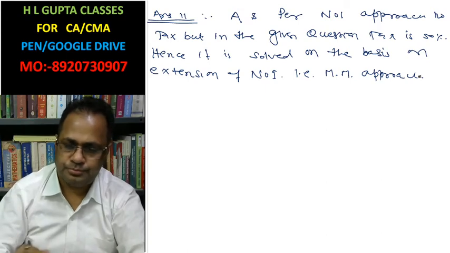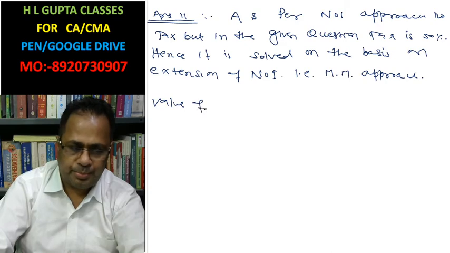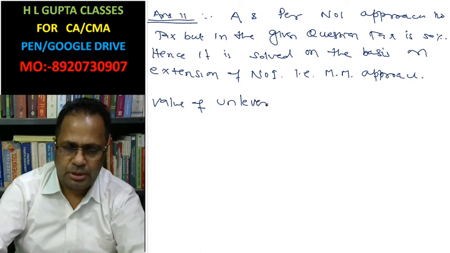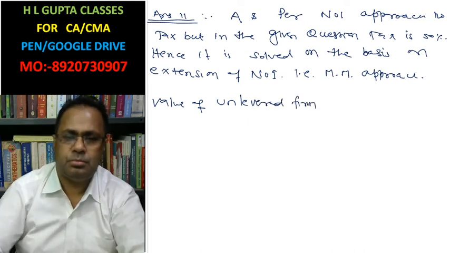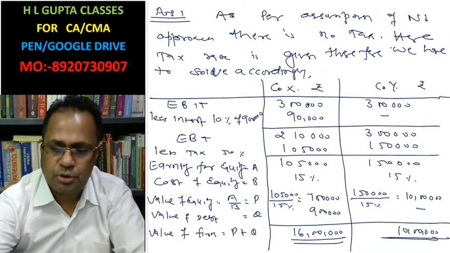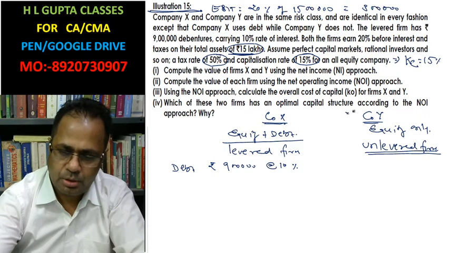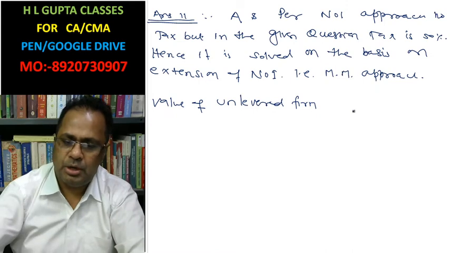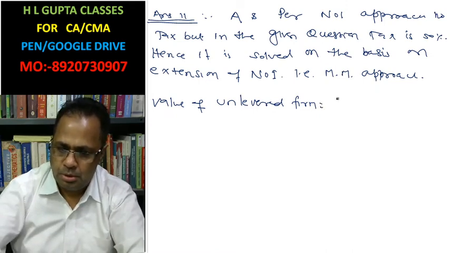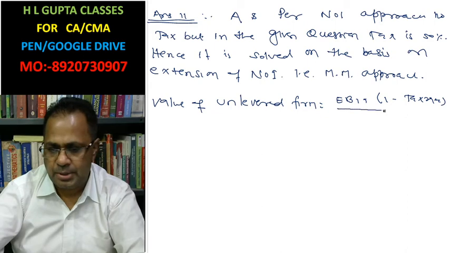Okay. Now, value of unlevered firm. Unlevered firm is the firm in which there is no debt. No debt, like equity. Value of unlevered firm is EBIT into 1 minus tax rate, divided by cost of equity.